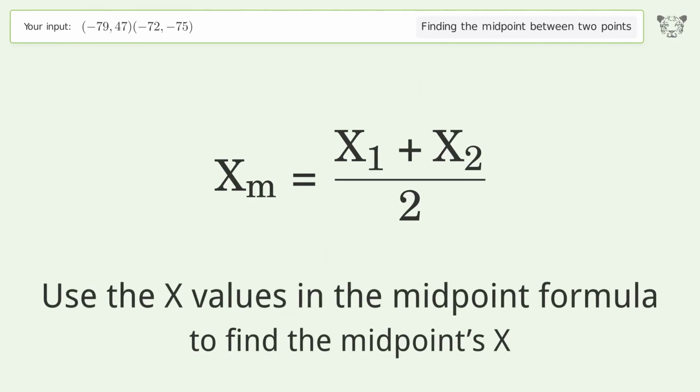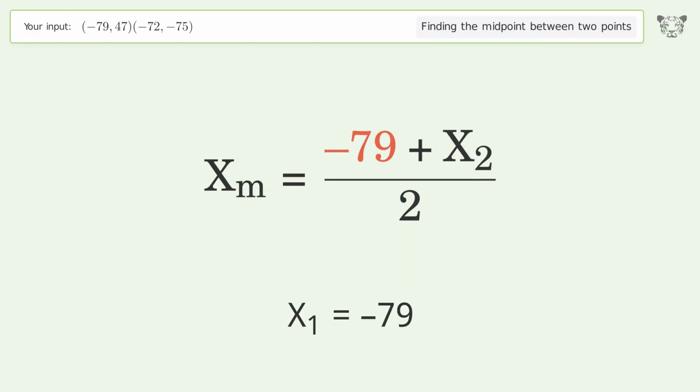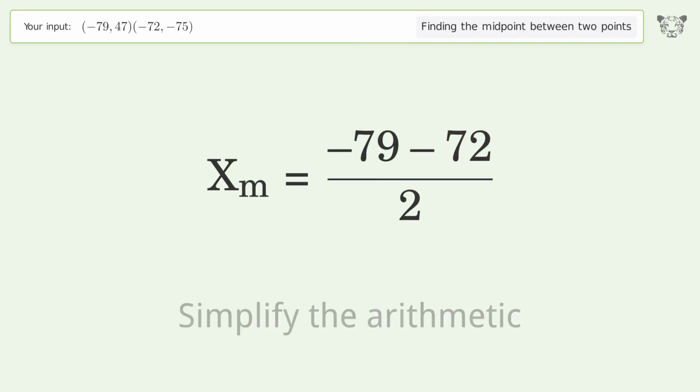Use the x values in the midpoint formula to find the midpoints x. x1 equals negative 79. x2 equals negative 72. Simplify the arithmetic.